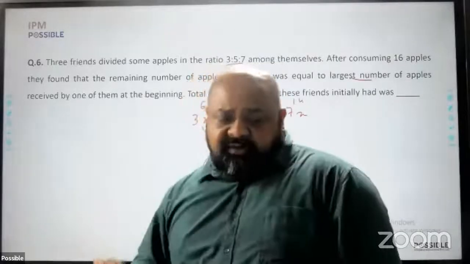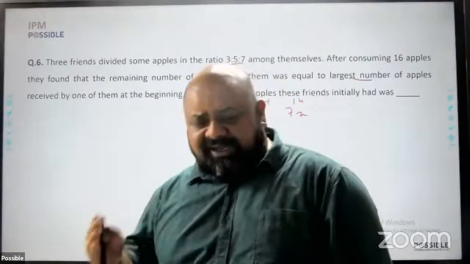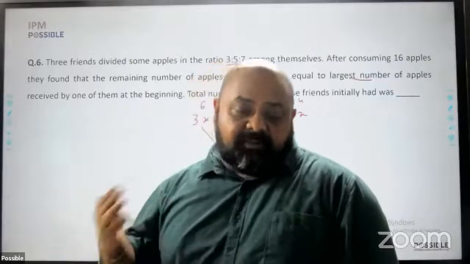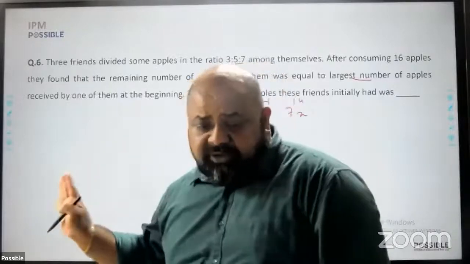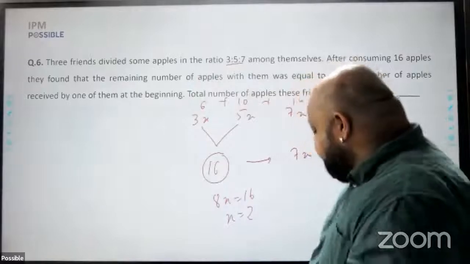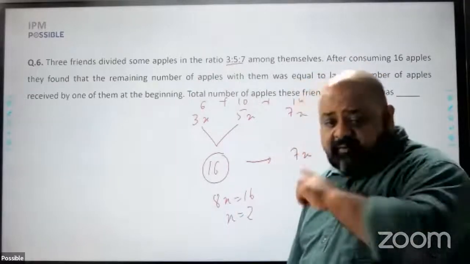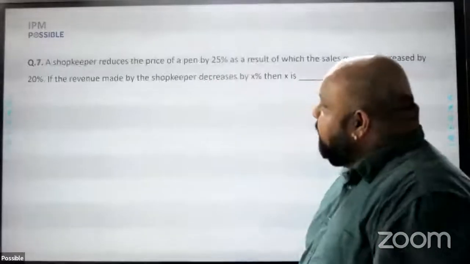Straightforward ratios, probably the first or second topic that you would have done as part of your preparation. Not too much calculation, definitely a question that you should have done. So question 1, I was able to solve. This is a question that I've gotten an answer for.